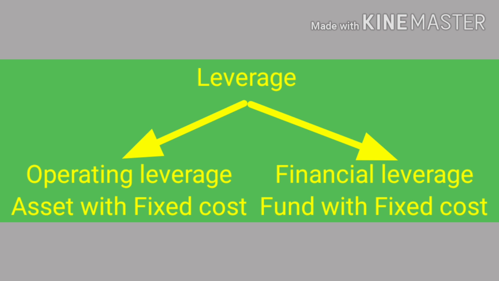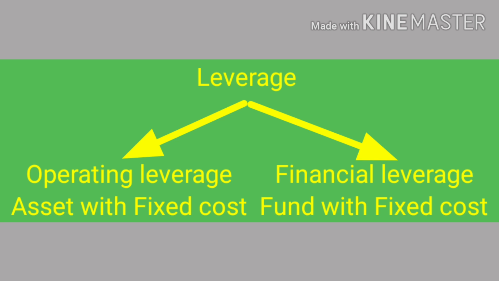Leverages can be divided into two: operating leverage and financial leverage. Operating leverage may be defined as the employment of an asset with a fixed cost in the hope that sufficient revenue will be generated to cover all the fixed and variable costs. The use of assets for which a company pays a fixed cost is called operating leverage.